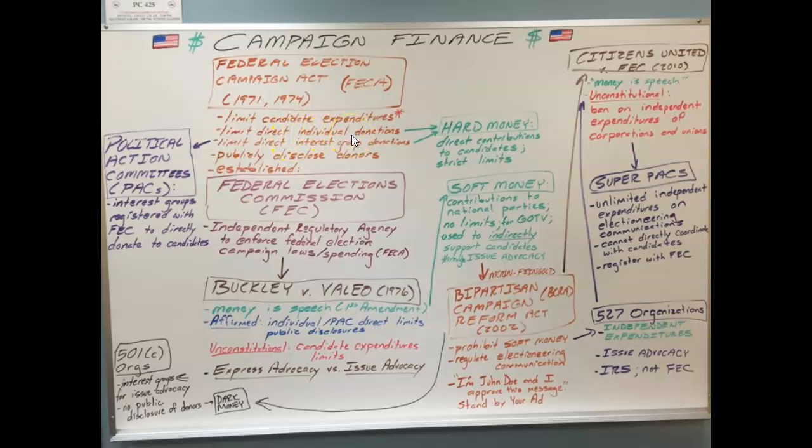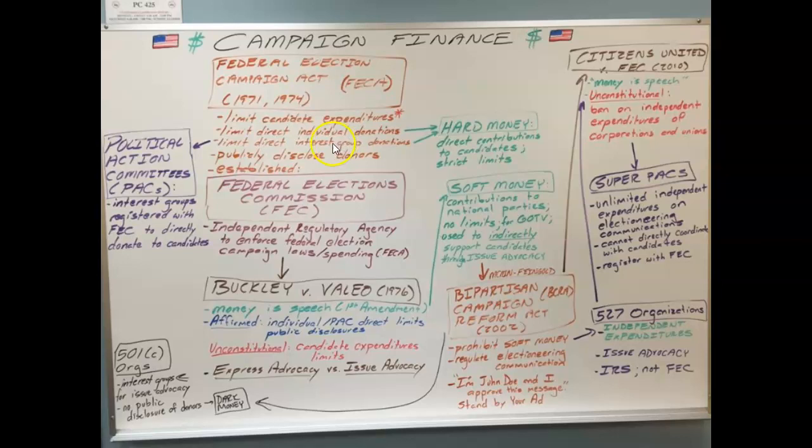So if I wanted to give money to Donald Trump or Joe Biden, I would be limited by this law to only give $1,000. Now, that's $1,000 for the primaries or $1,000 for the general election. So I could give both. So when Joe Biden was running against Bernie Sanders and Elizabeth Warren and Pete Buttigieg, I could give him $1,000. And now that he's more or less the nominee, once he becomes officially the nominee, then I can give him another $1,000 to run against Donald Trump. And so that is what the direct individual donation limit was.